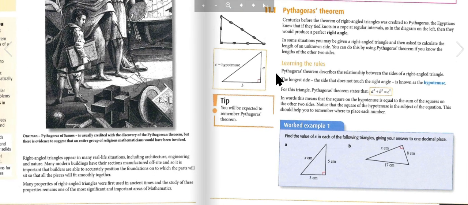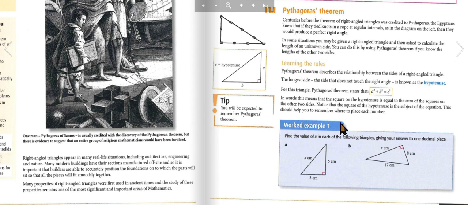Learning the rules. Pythagoras' theorem describes the relationship between the sides of a right-angled triangle. The longest side, the side that does not touch the right angle, is known as the hypotenuse. For this triangle, Pythagoras' theorem states that a squared plus b squared is c squared. In words, this means that the square on the hypotenuse is equal to the sum of the squares on the other two sides. Notice that the square of the hypotenuse is the subject of the equation. This should help you to remember where to place each number.